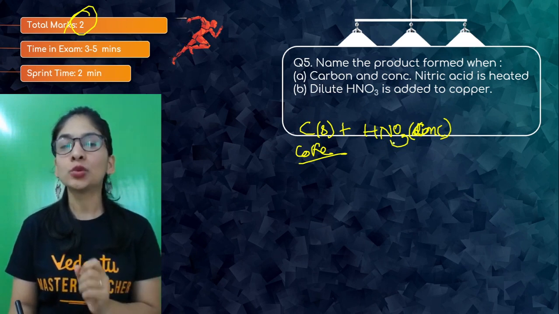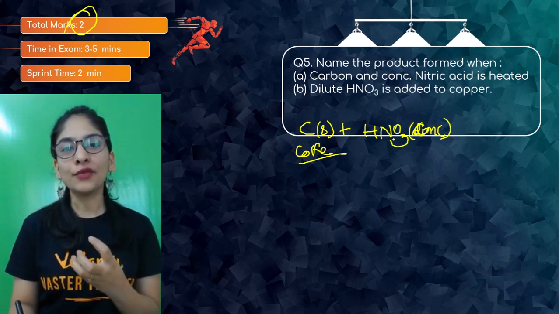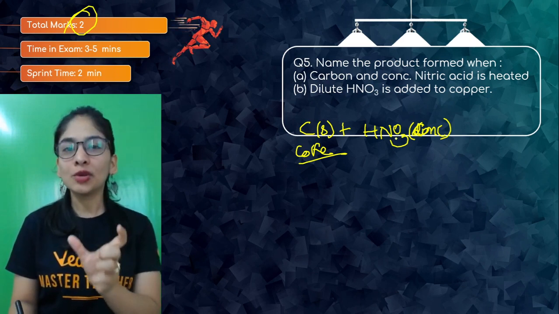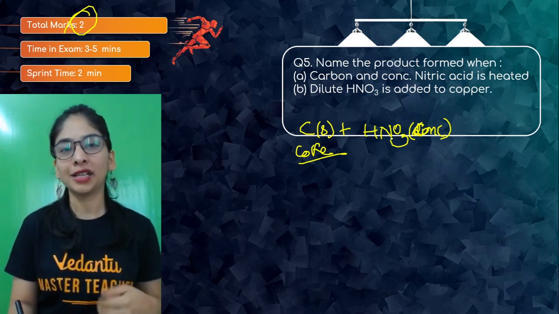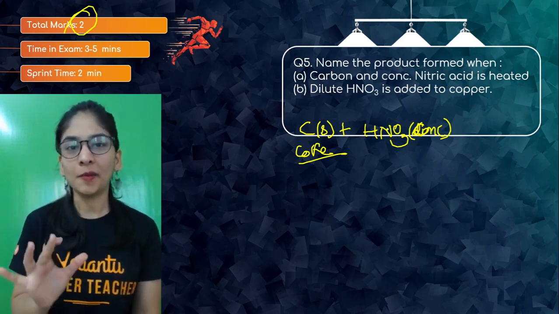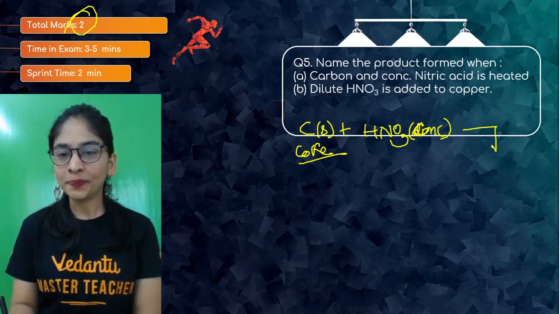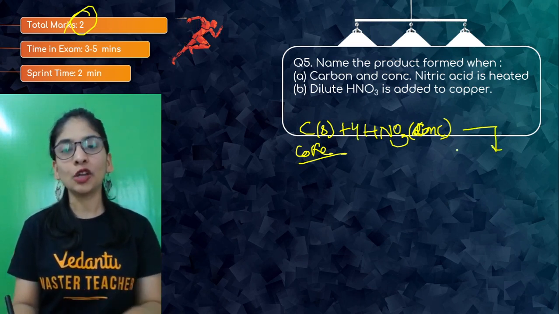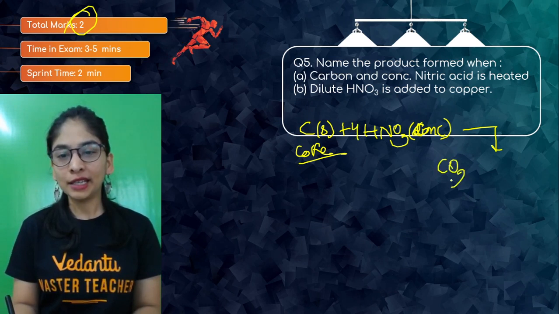In the diluted form, it will give you NO. Less amount of nitric acid in diluted form, so it will give a product NO as less availability of oxygen. In a simple way, you can remember in that sense. Okay. So what it will produce, it will oxidize the carbon. You will get CO2 gas.